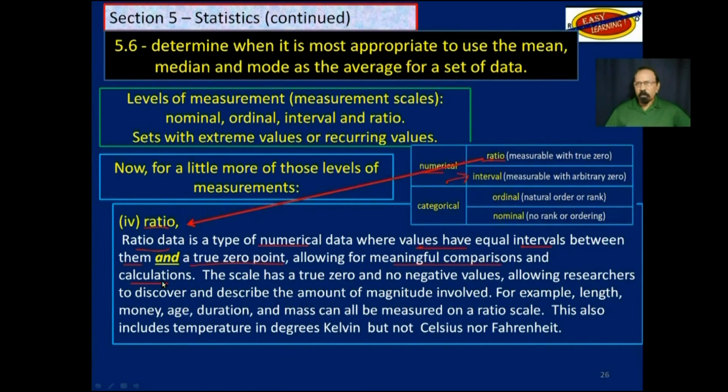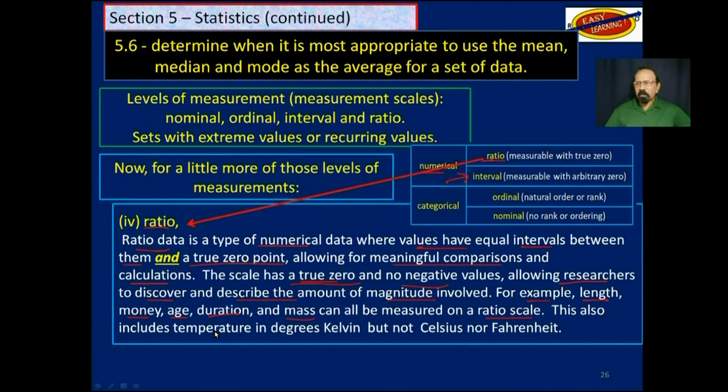So that's the difference between interval and ratio. The scale has a true 0 and no negative values, allowing researchers to discover and describe the amount of magnitude involved. For example, length, money, age, duration, and the mass can all be measured on a ratio scale.